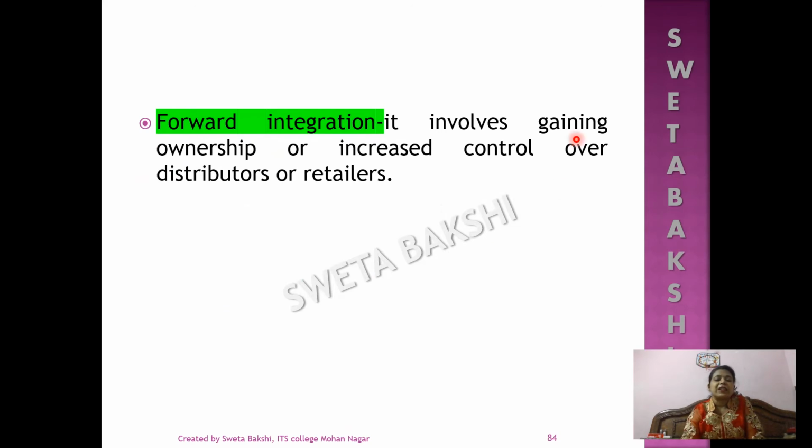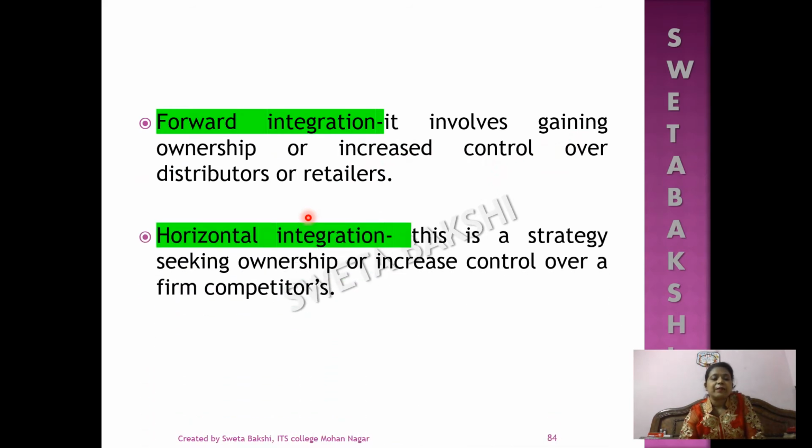Forward integration involves gaining ownership or increased control over the distributors or retailers. Horizontal integration is a strategy seeking ownership or increased control over a firm's competitors.